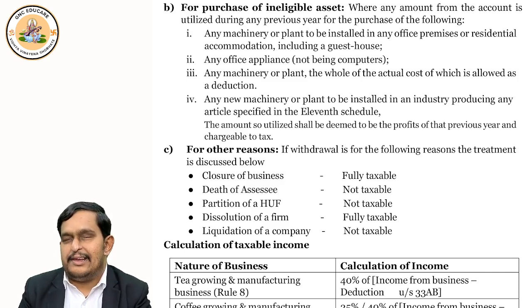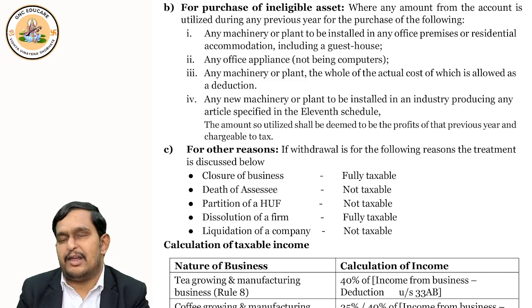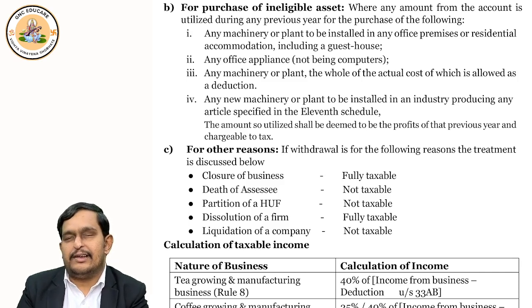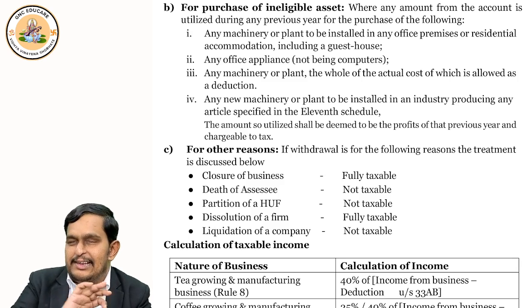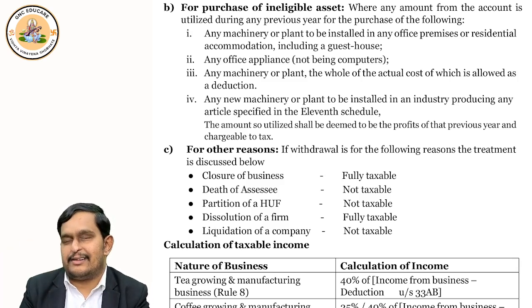Like obviously ACs are there. ACs are not computers, correct? Inverters are there. Like that they are telling. Second point. Okay. Third point, any asset on which 100% of the deduction is claimed. Like any plant and machinery you purchase for scientific research, or any plant and machinery you purchased under section 35AD. Under 35AD, whatever list of businesses are given, for any capital expenditure there, 100% deduction.